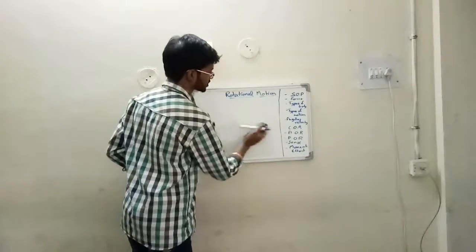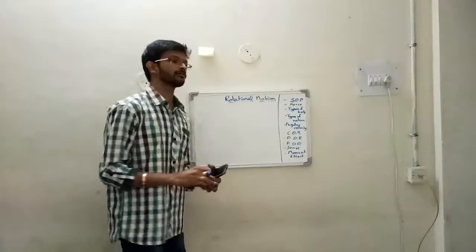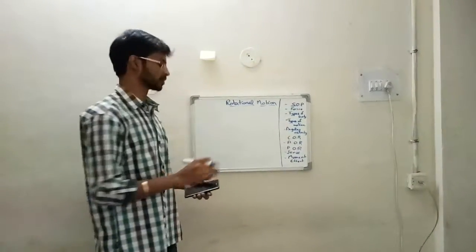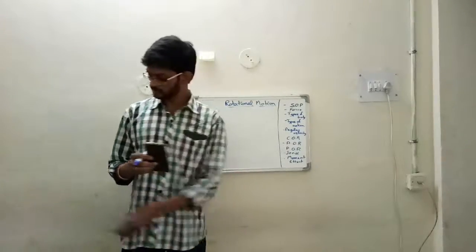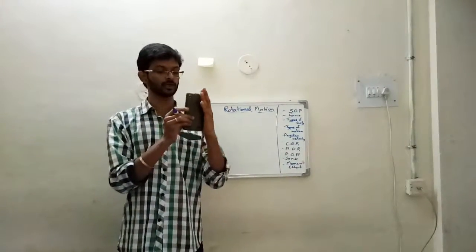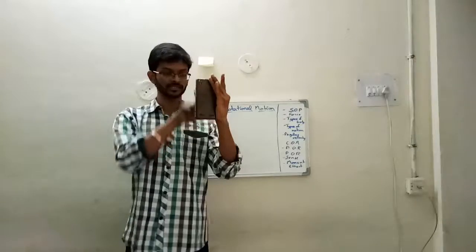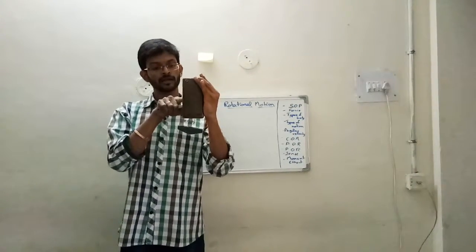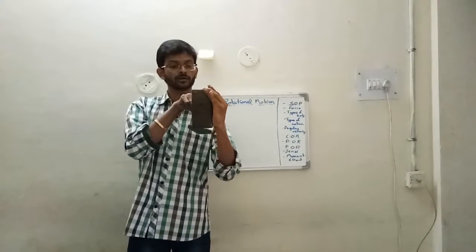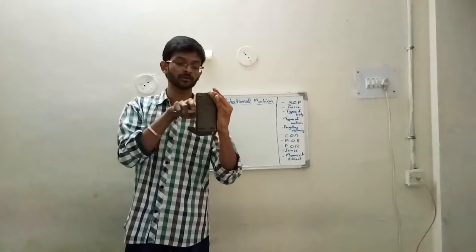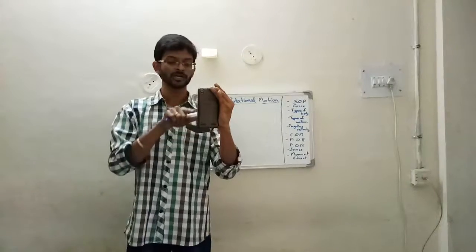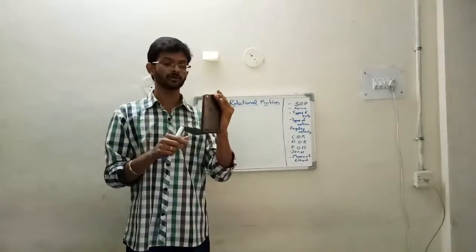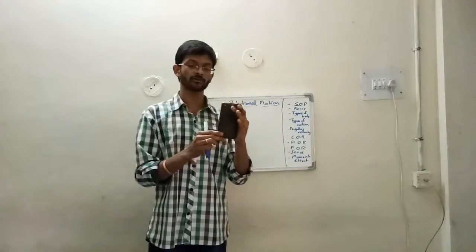Now the next one is moment. Moment is nothing but the effect of force on rotational motion. Let us consider this is a door, and it is hinged at this point. If you try to open this door by applying a force here, and you also try to open this door by applying a force here, both are different cases, because the force required here will be less than the force applied at this point, because of the moment of the force.